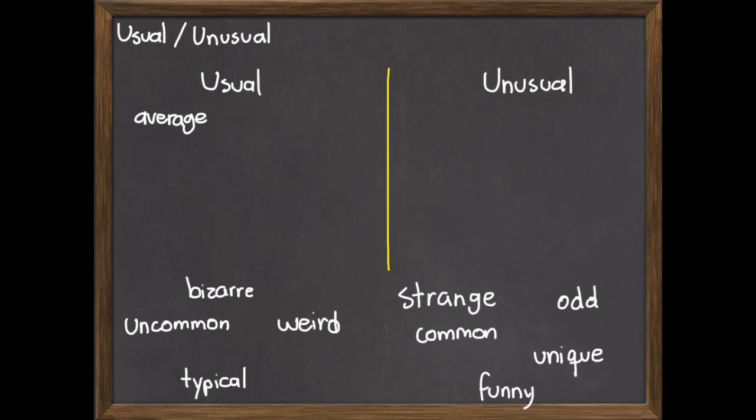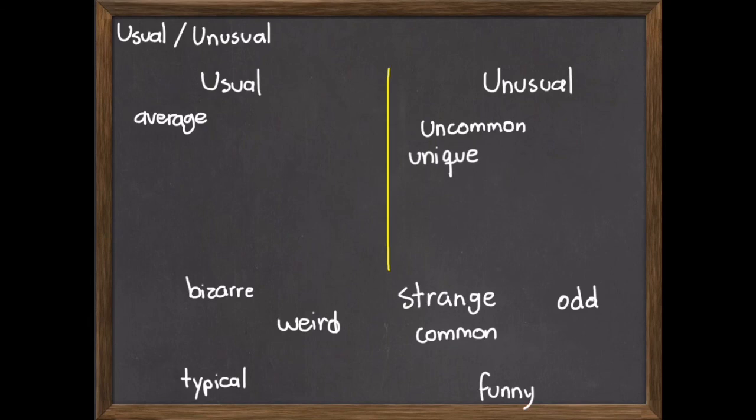Unusual can be someone that is uncommon. Uncommon can be used to describe something unusual. The same goes with unique. Unique is another word that describes unusual things. What about odd?